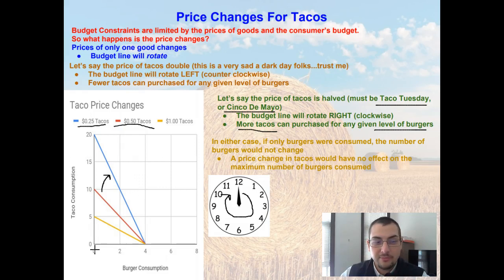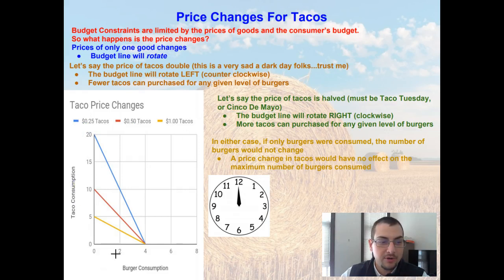So if you consume 0 burgers, now you can consume 20 tacos instead of just 10. Or let's say that you're going to consume 2 hamburgers. Well, now if you consume 2 hamburgers, and prices for tacos are 25 cents, you can consume 10 tacos rather than just 5. So for any given level of hamburgers, you can now buy more tacos.